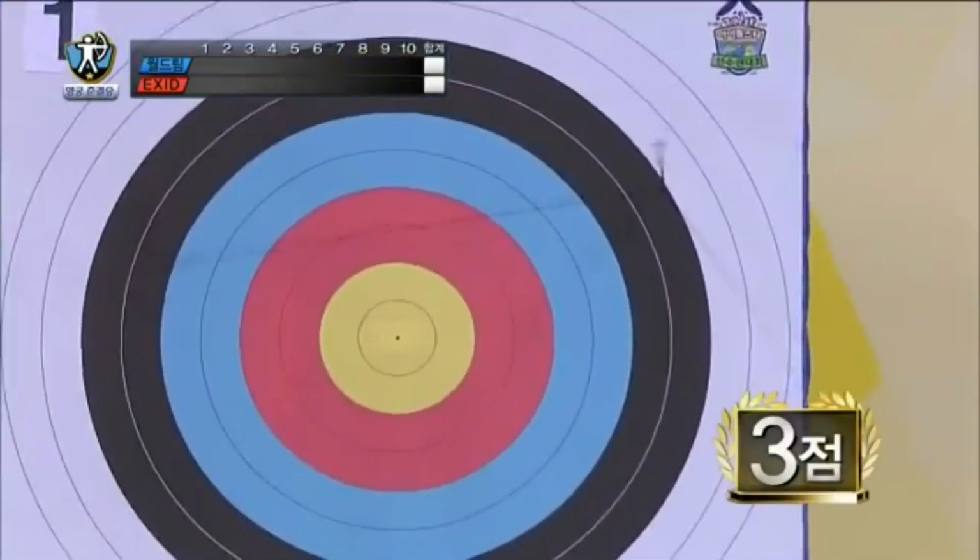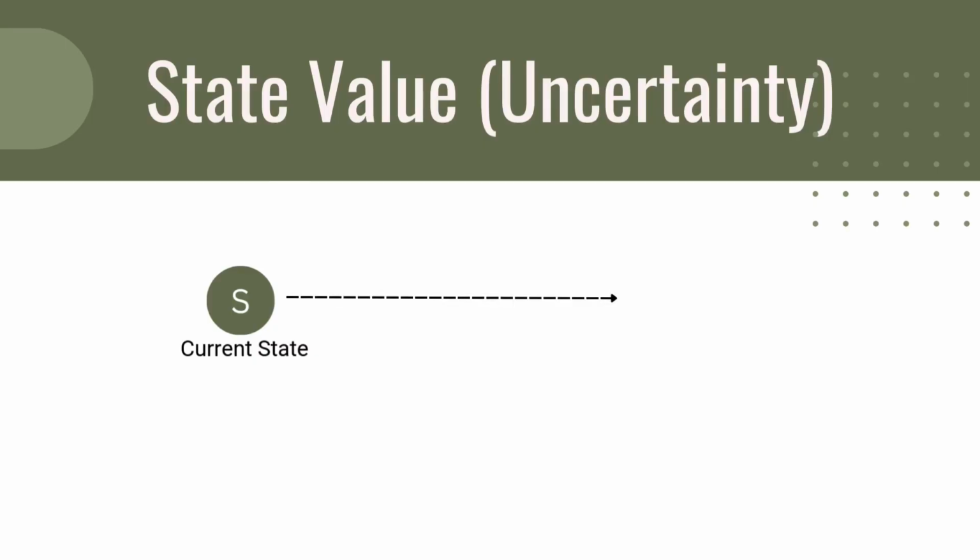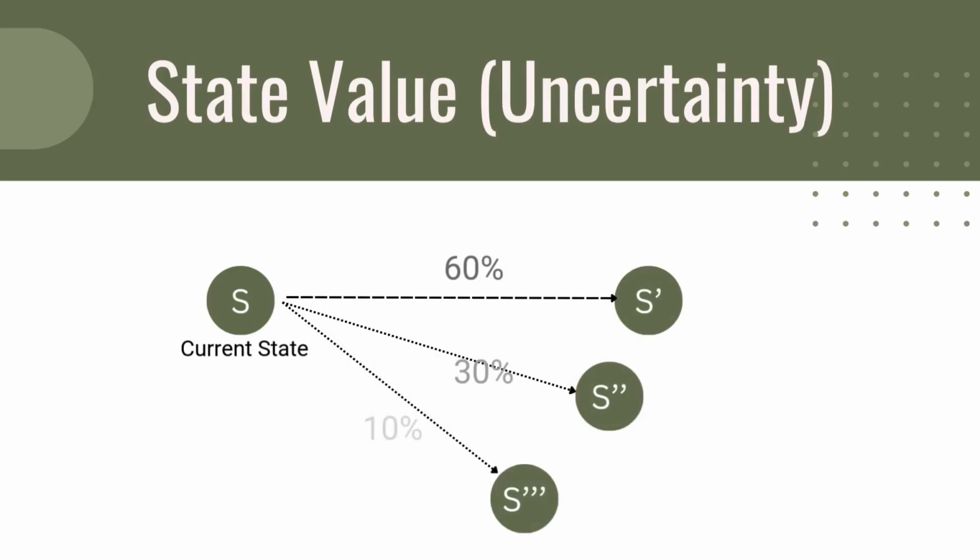So far, we have assumed a deterministic world, where taking an action in a given state always leads to the same outcome. However, real life is not that predictable. Consider an archer aiming at a target. There is no certainty that the arrow will hit its mark. The outcome is probabilistic. In reality, taking an action in state S does not guarantee reaching a specific state S prime. Instead, there is a probability distribution over possible landing states.